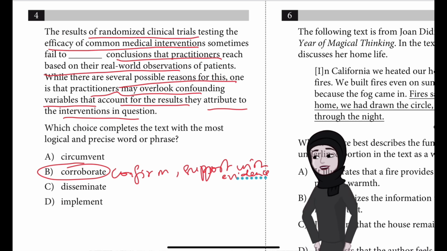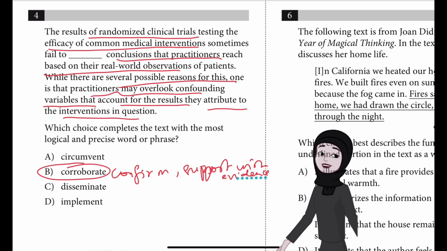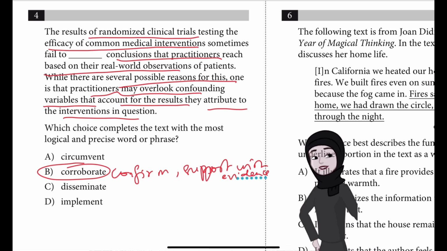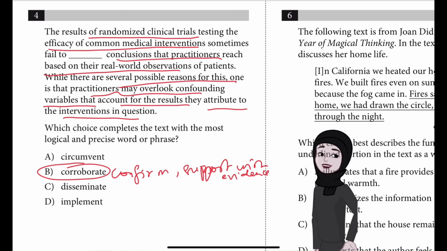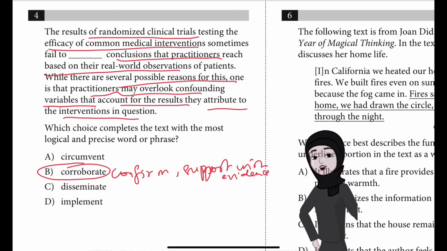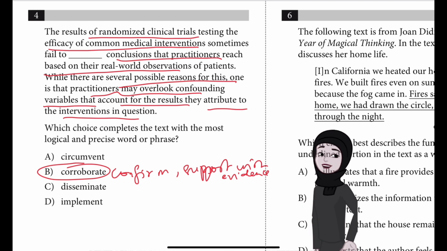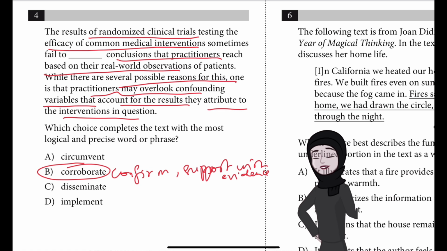This means that practitioners may assume that an outcome is the direct result of a medical intervention when it is actually the result of a combination of factors. Clinical trials take steps to rule out factors other than the one being studied. So if those extra factors are actually having an effect on real-world outcomes, the trials are likely to produce conclusions different from those practitioners reach in their real-world observations. So in other words, clinical trials may fail to corroborate practitioners' conclusions. So it may not be possible to confirm between clinical trials and conclusions that practitioners reach. So that is the best answer.